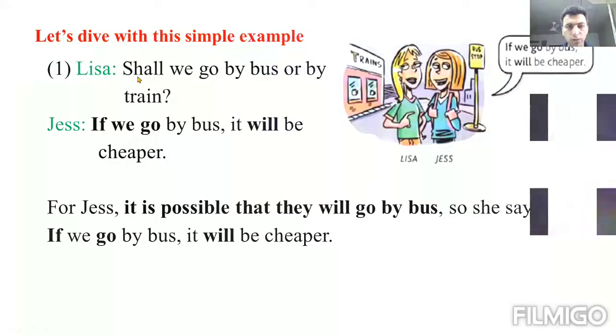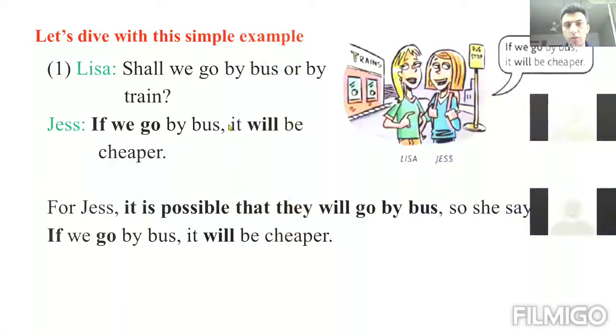Lisa, what does she say? She says, shall we go by bus or by train? That is the train and that is the bus stop. So they can go by train or by bus. The answer of Jess is, if we go by bus, it will be cheaper.